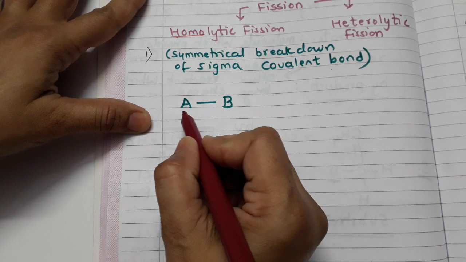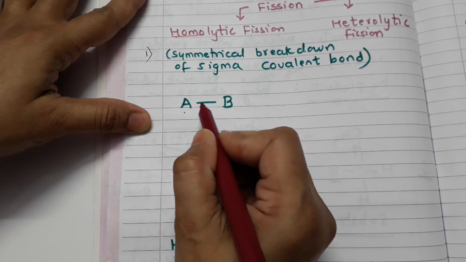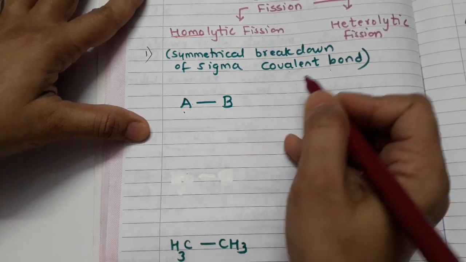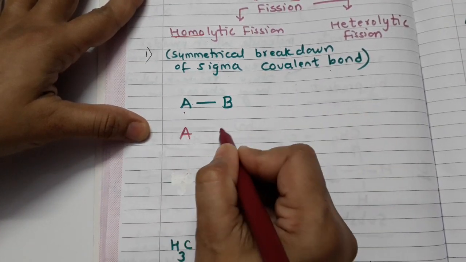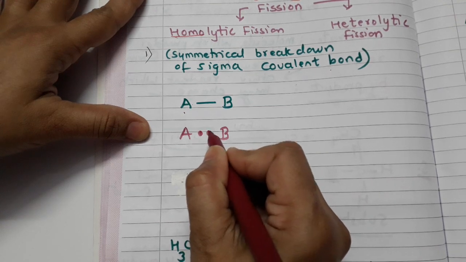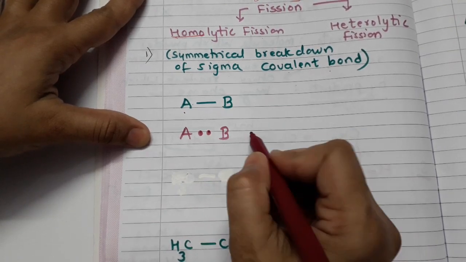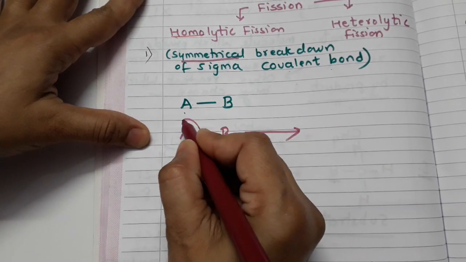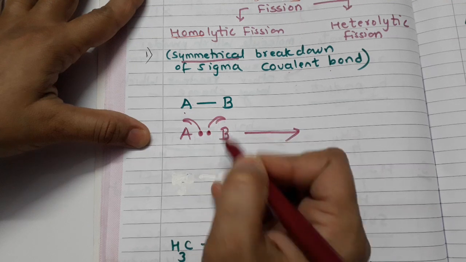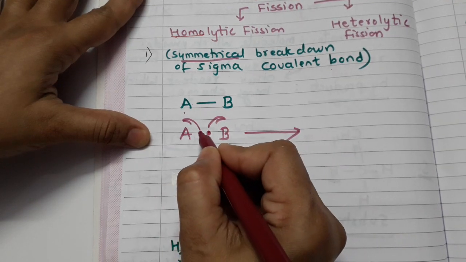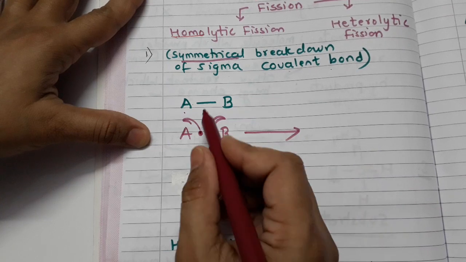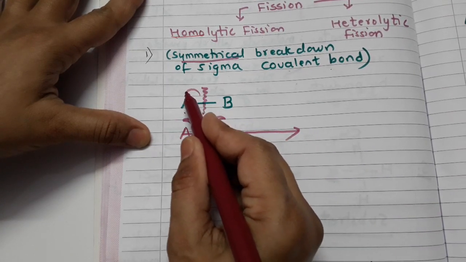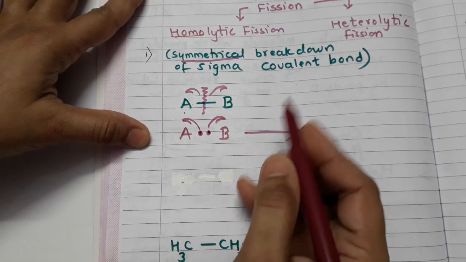Suppose we are having a molecule AB. Now between A and B there is a covalent bond. What does it mean? It means between A and B we are having two electrons. Now when this bond breaks symmetrically, each of the atoms leaves with one electron. One electron will go to the first atom, another electron will go to the second atom.